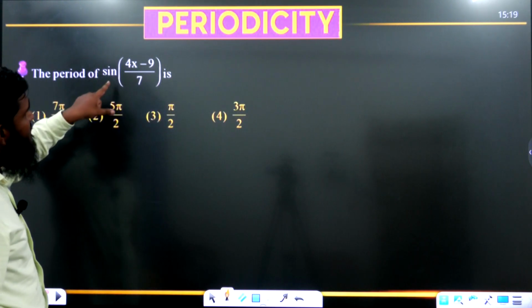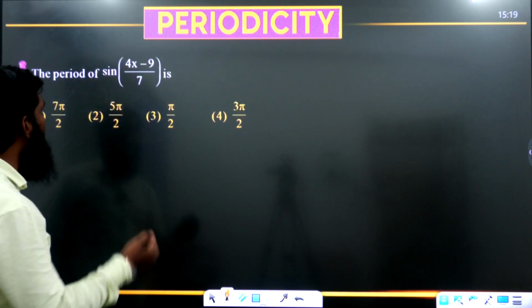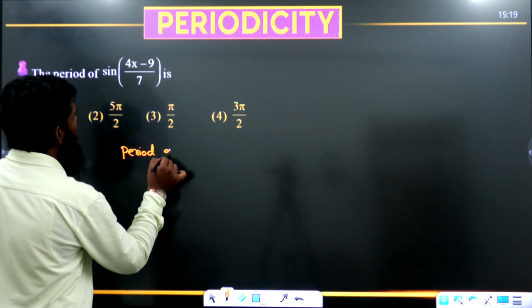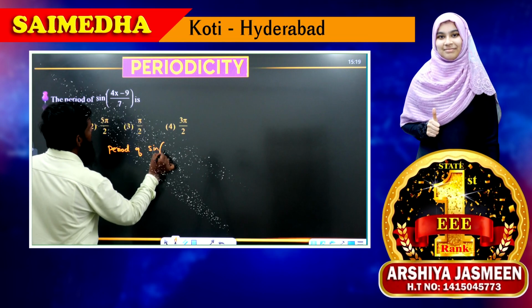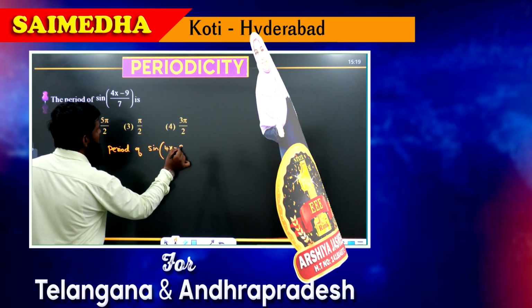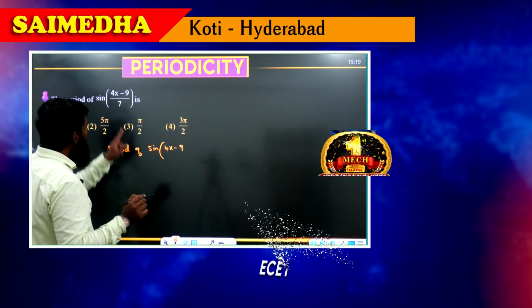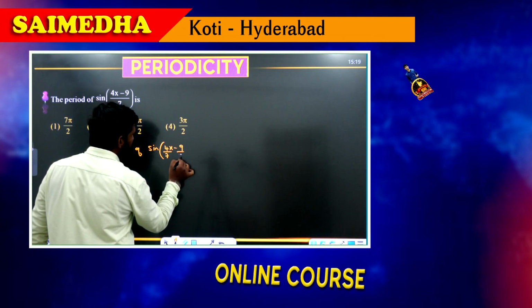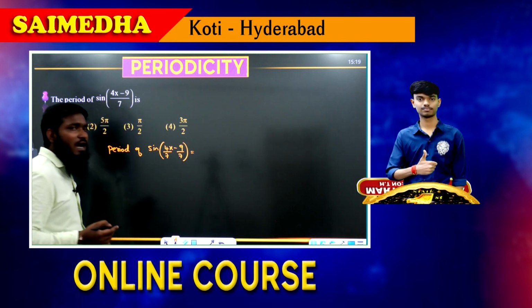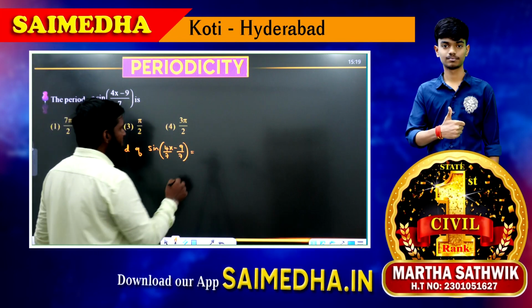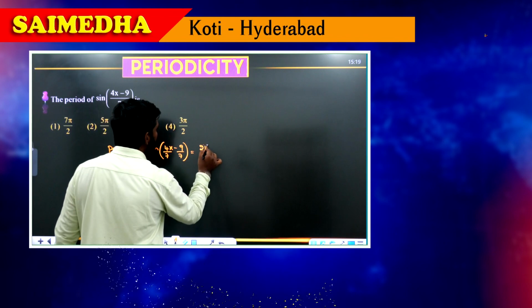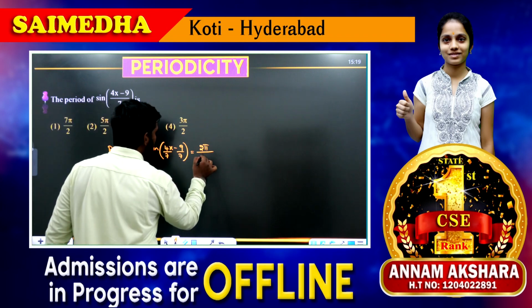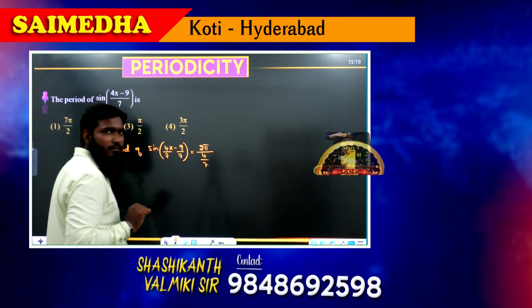Next part, the period of sine of (4x minus 9) by 7 we have taken over here. Now see this one. Period of sine of 4x minus 9, whole divided by 7. So instead of writing the whole divided by 7, I am splitting the denominator by 7. It is equal to, again, T by mod a. What is the T value for the sine function? 2 pi divided by, now what is a value? Coefficient of x, what is a value we are having? 4 by 7. Okay, we are having 4 by 7.